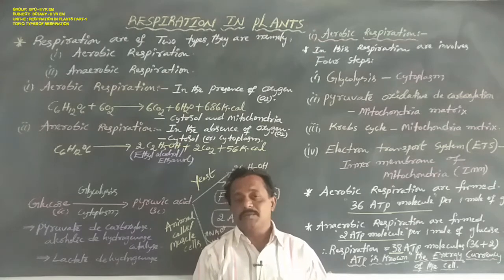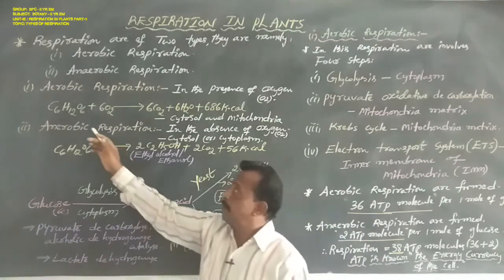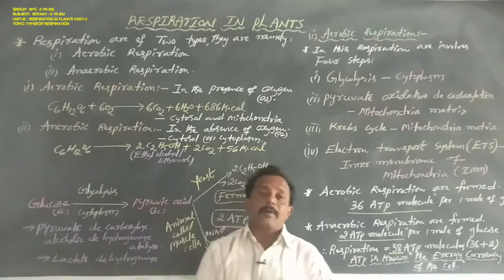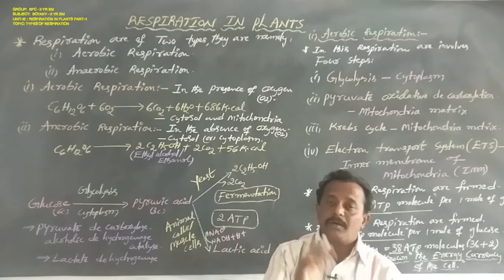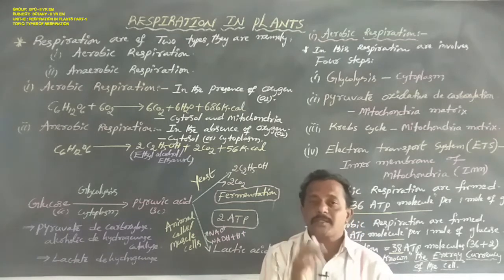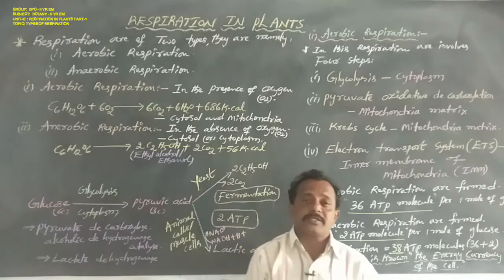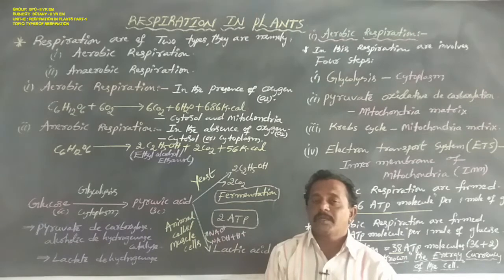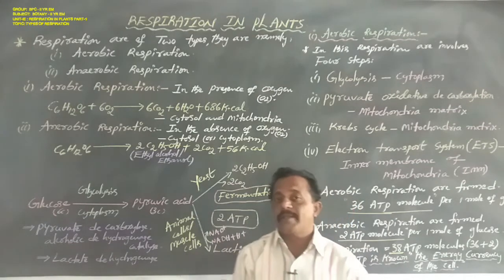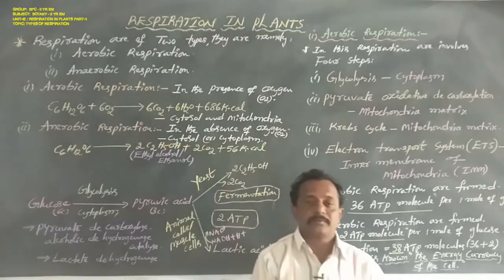Once again, the breaking of carbon-carbon bonds of a complex compound through oxidation reactions within the cells, leading to the formation of energy, is called respiration.